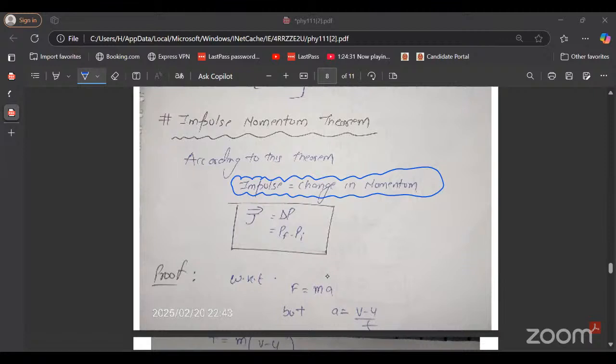We know that force is equal to mass into acceleration, and acceleration is equal to change in velocity upon time. So F is equal to m of (v minus u) by t. Now Ft is equal to mv minus mu, where mv is p final and mu is p initial.